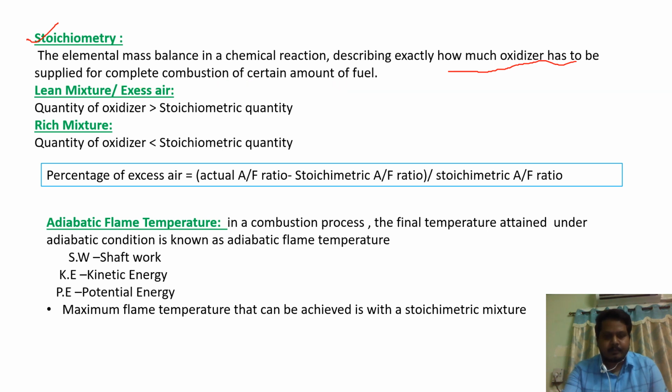The other term is lean mixture or excess air. Here in the name itself it is there, excess, which means if the quantity of oxidizer, meaning air, is greater than the stoichiometric quantity, that is called excess air, because stoichiometric means the exact amount of air. If the quantity of air is greater than the exact amount of air, obviously that will be excessive.